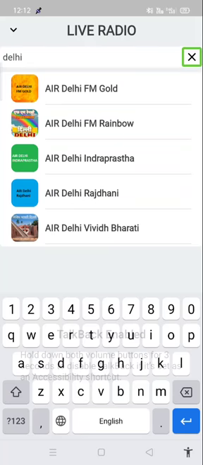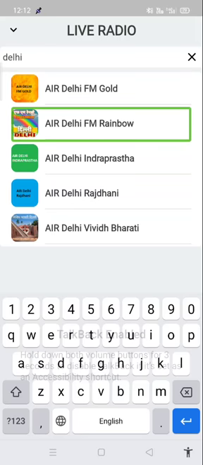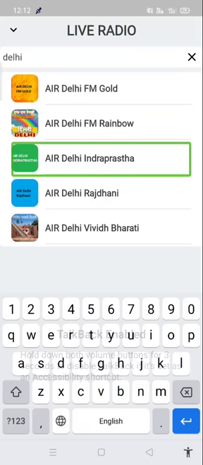If you swipe, close search icon, Air Delhi FM Gold, 1 of 5 in list, 5 items. On the name Delhi we have 5 channels: Air Delhi FM Gold, Air Delhi FM Rainbow, Air Delhi Indraprasth. Just I am selecting Indraprasth. Selecting in the sense, we have to double tap on it.